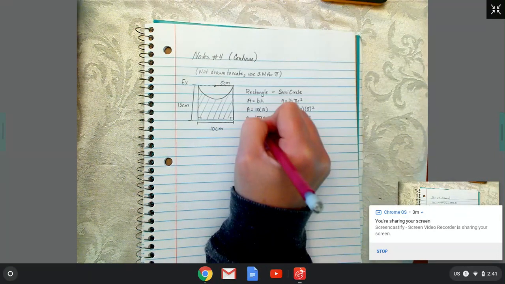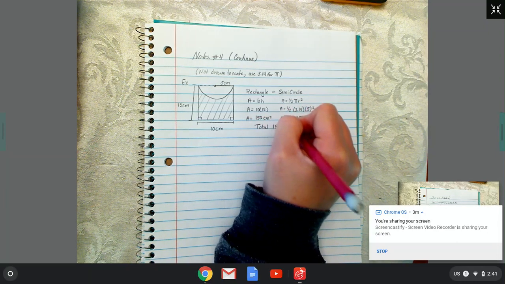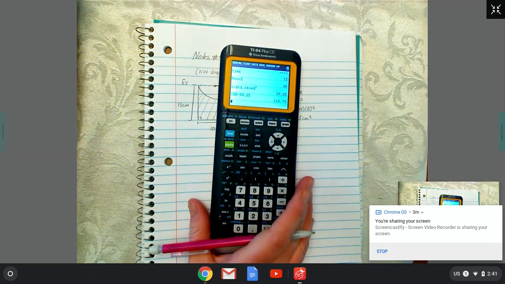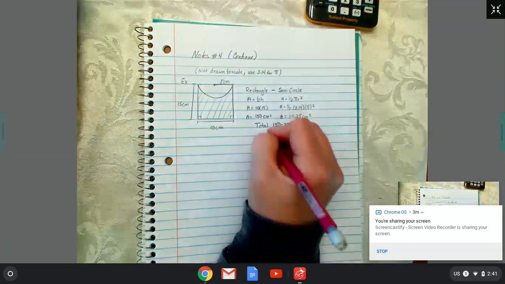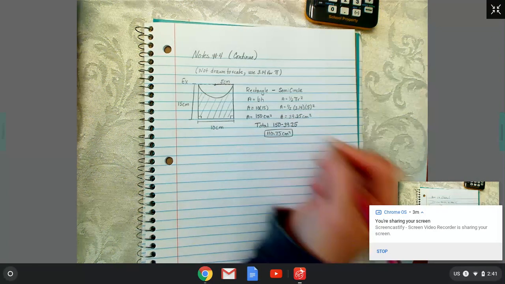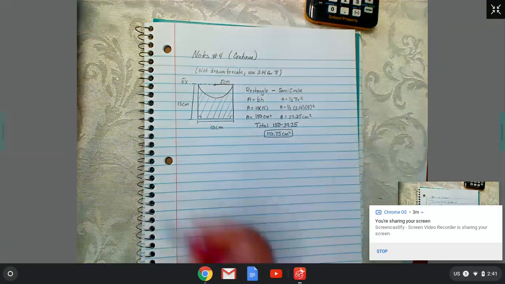Then when we find the total, this time we're subtracting: 150 minus 39.25 is 110.75. So not all the time are you adding to find the total. Sometimes there are parts missing and you have to subtract.